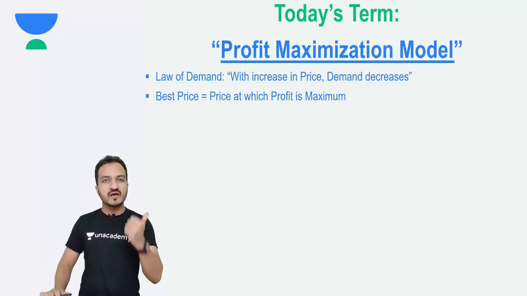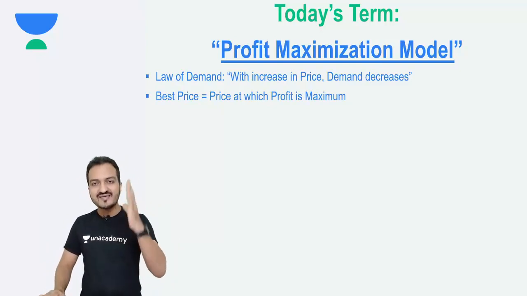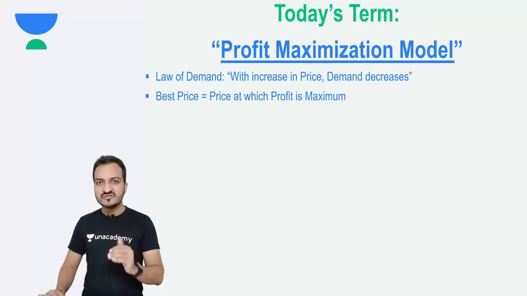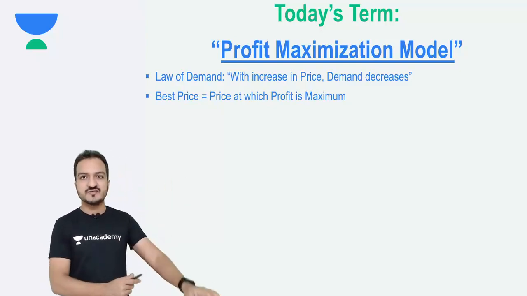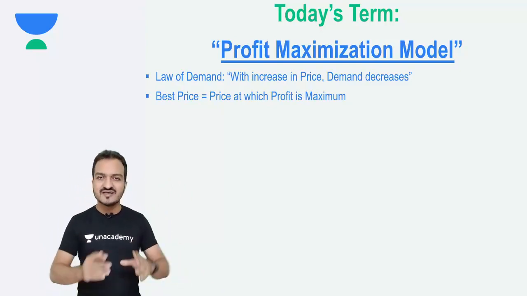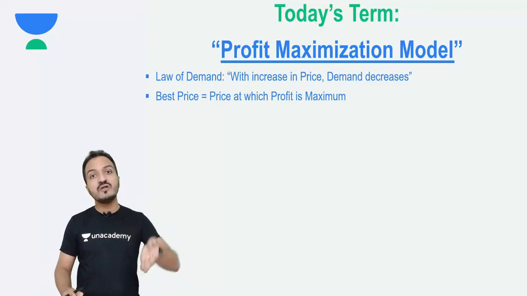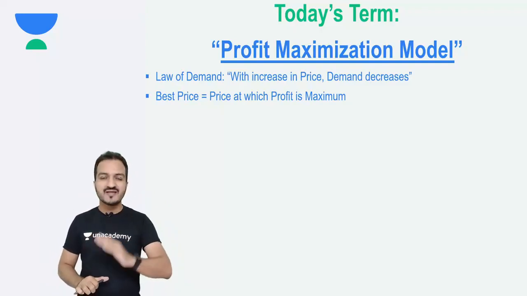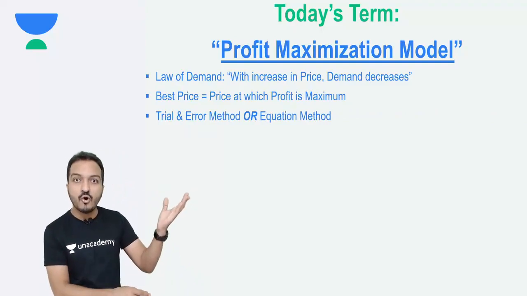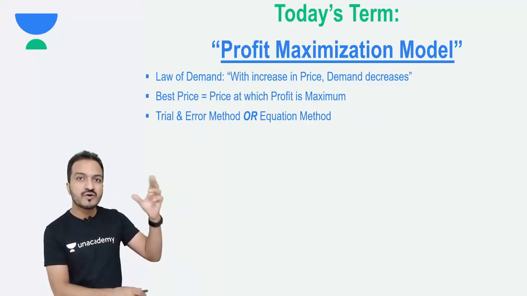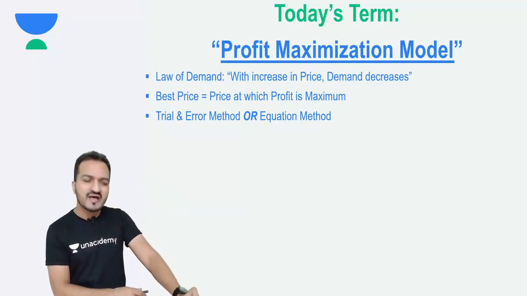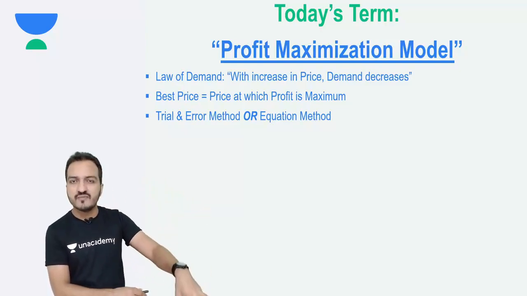The best selling price is the price which gives you the highest profit, and such a price is calculated using the profit maximization model. The word profit maximization itself indicates that you target a price which will maximize the profit. Now this can be done by two methods: the trial and error method or a more detailed statistical method called the equations method. Trial and error method you might have done at many places.